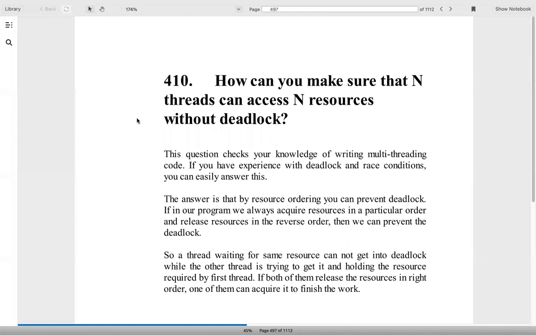Now, how can you make sure that n threads can access n resources without deadlock? The first thing is you need to know what thread safety is and how it occurs, what a deadlock is, and what a race condition is. To do it, you will acquire the resources in one order, and you will release them in a different order altogether. In this manner, you can actually use it.